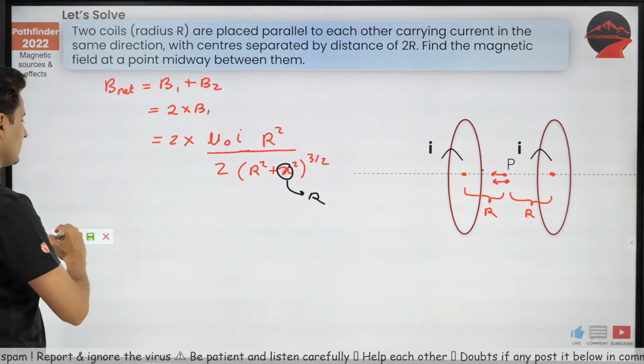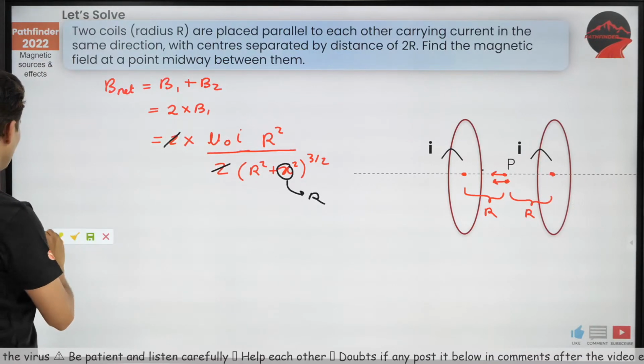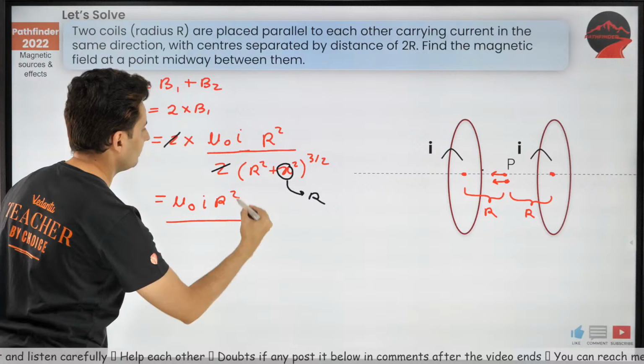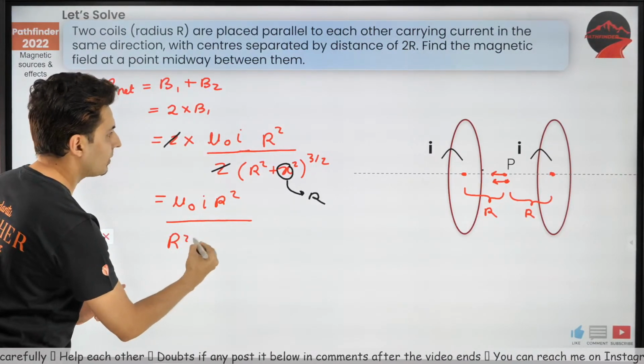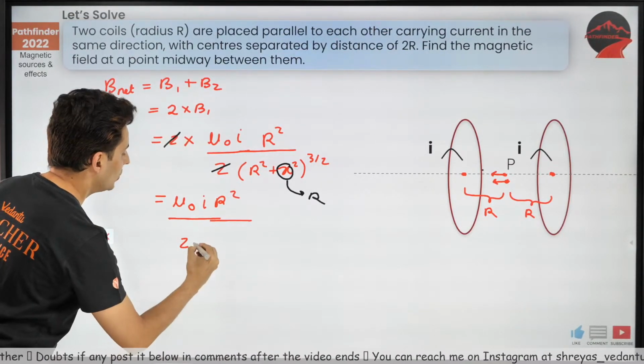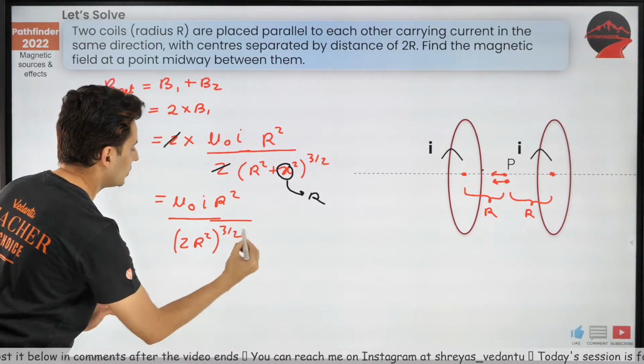So now I can solve this easily. But before that, this 2 and this 2 have cancelled. So I'll be getting mu naught I r square divided by r square plus r square. That's 2r square, guys, so 2r square raised to 3 by 2.